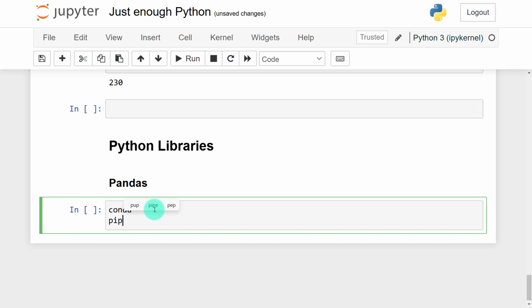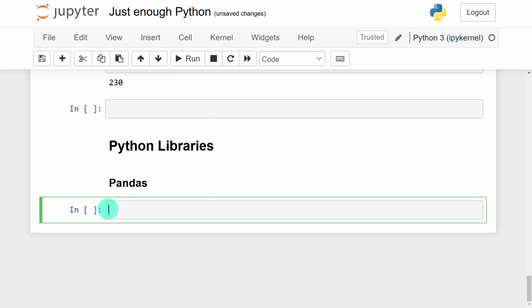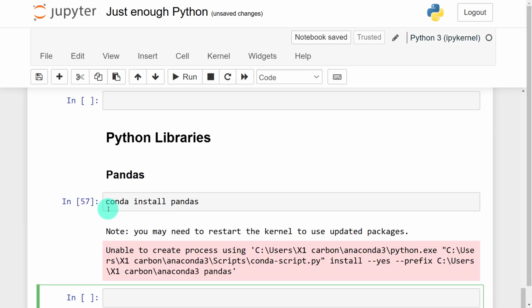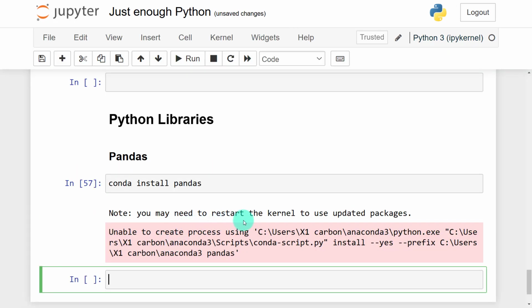The pip install. There are also moments when you need to use the exclamation mark before the pip. Okay? But we have these libraries. So if you installed Anaconda and you find that the library we are using is not there, you will have to install it first. For example, assuming I did not have pandas, I would say conda install pandas. When I run this, it tells me you may need to restart your kernel to use updated packages.